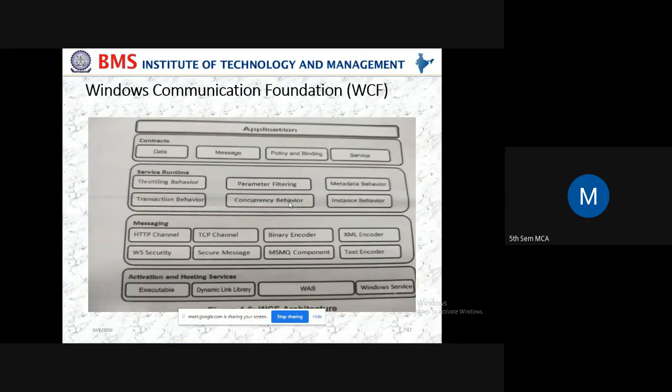And this is the Communication Foundation. This Communication Foundation also has some layers: the contract layer, service runtime layer, messaging layer, and the host layer. So this is all Windows Communication Foundation.